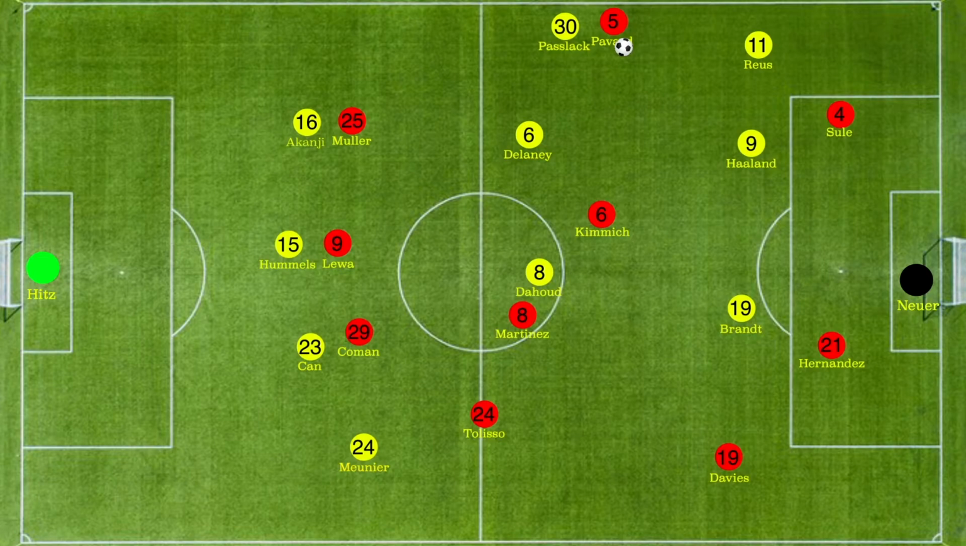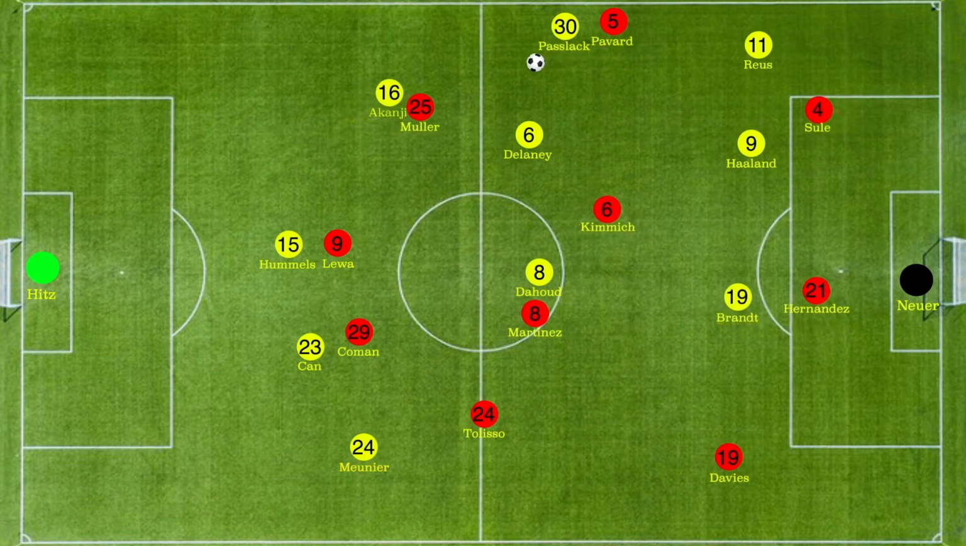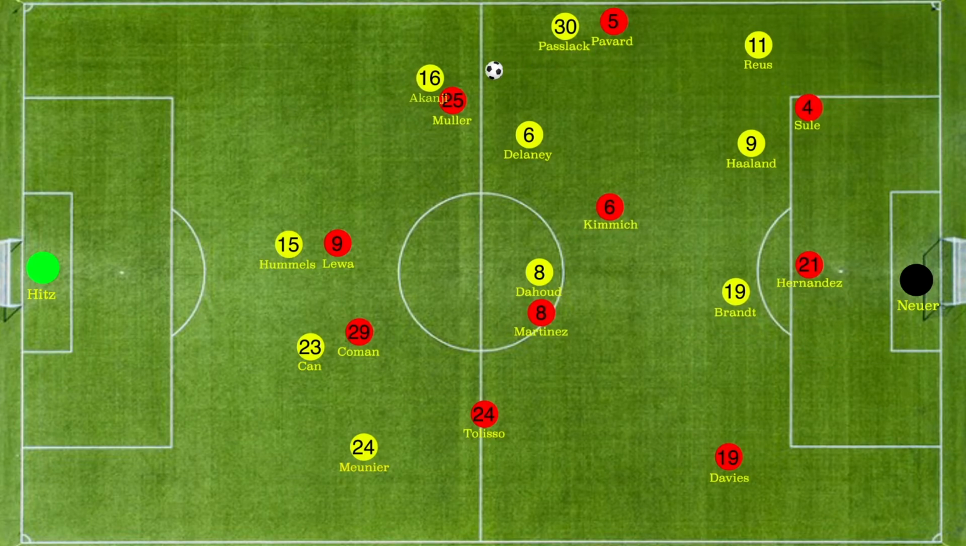Kimmich moves between the 5 men to become a passing option for Pavard, but Pavard, instead of passing the ball to Kimmich, decides to pass it to Muller, who has started moving inside towards his own half. Along with Muller, Akanji also moves inside the Bayern half as he is man-marking Muller and intercepts the pass given